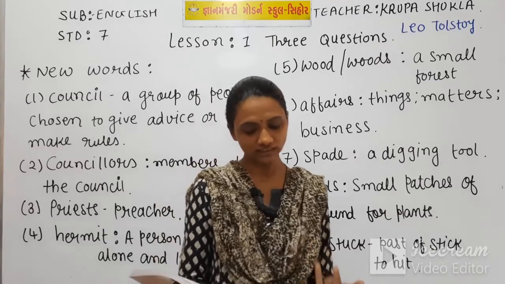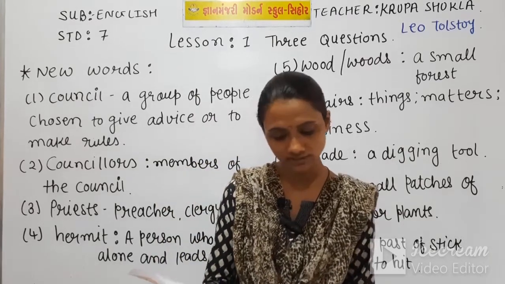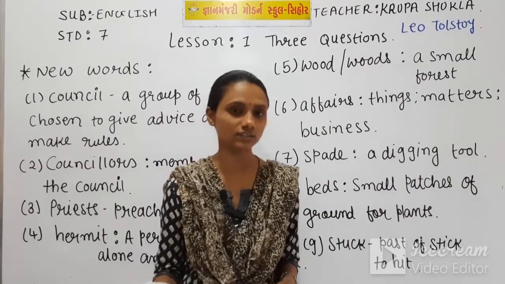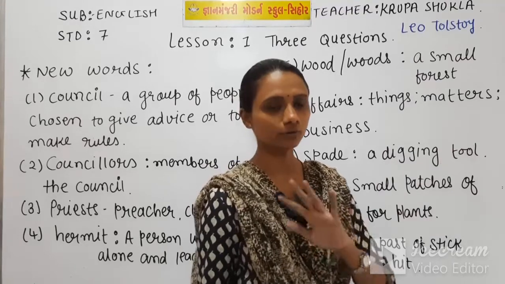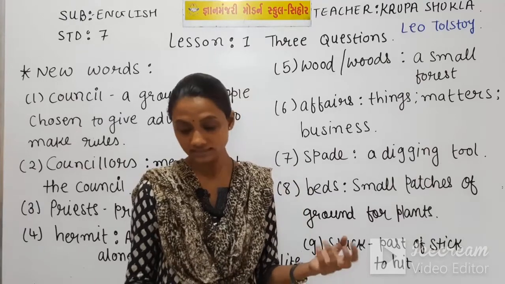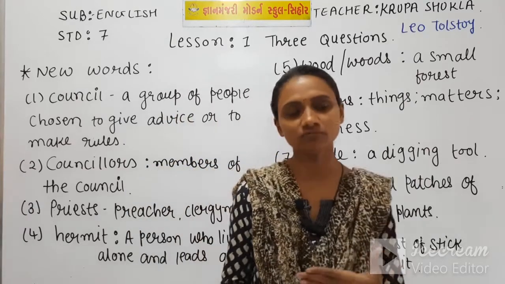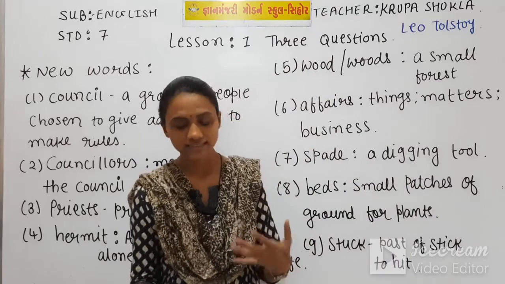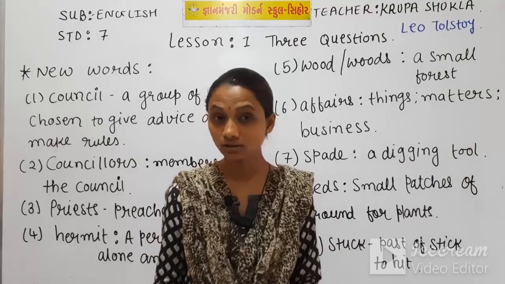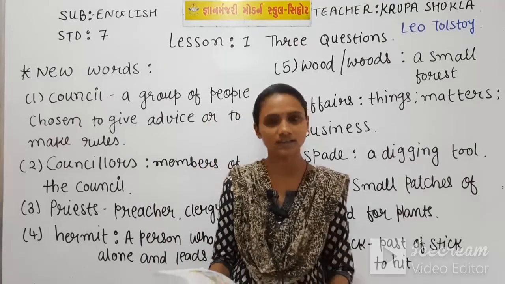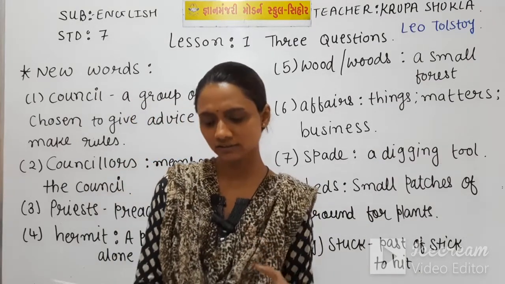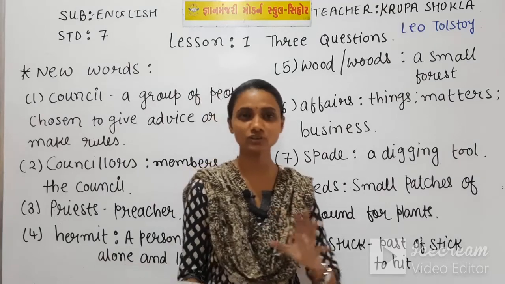Next paragraph. In their answers to the second question, some said that the people most necessary to the king were his counselors. So up to this, we got 4 suggestions for question number 1. Someone told to make a timetable, someone told to meet a magician, someone told to recruit a council or council members, and someone told to follow the timetable strictly. These 3 or 4 suggestions the king got for question number 1.